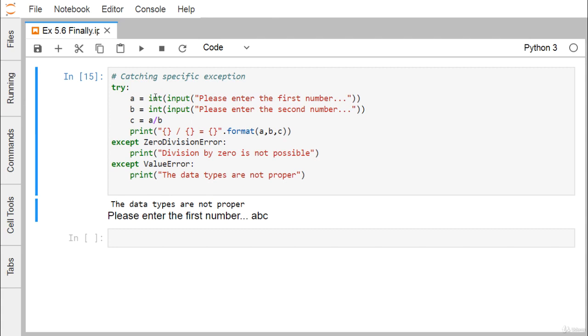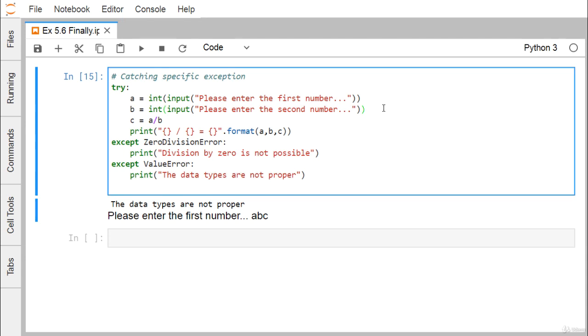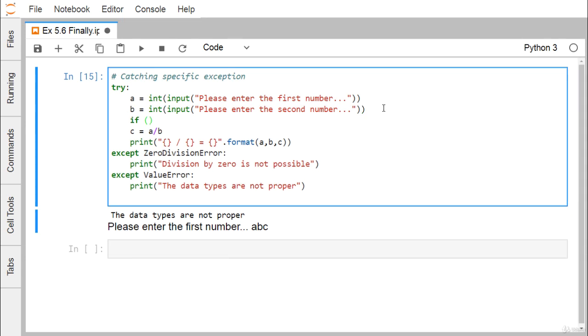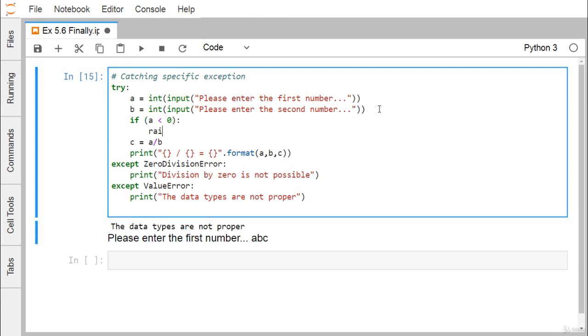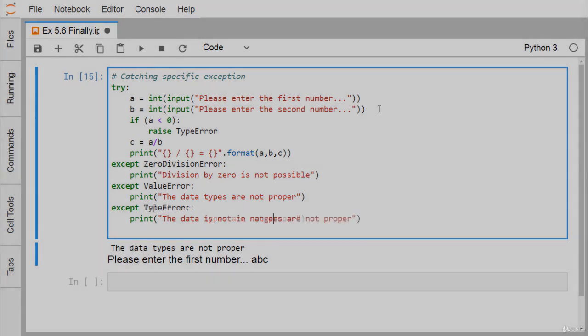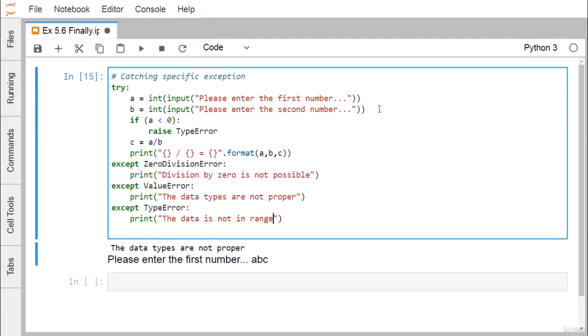Let us go for another one. I want to have one restriction on A. If A is below 0, that means if A is negative, then I shall have one raise, say a TypeError. So I write raise TypeError.